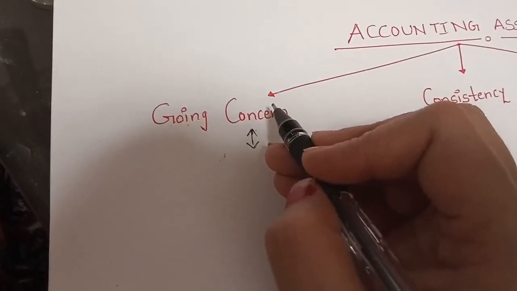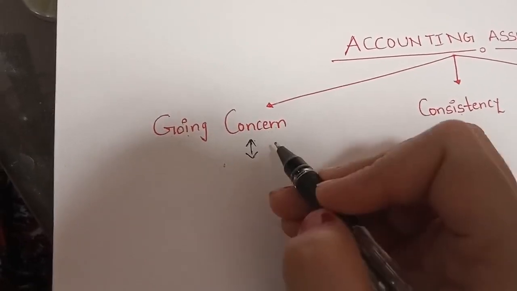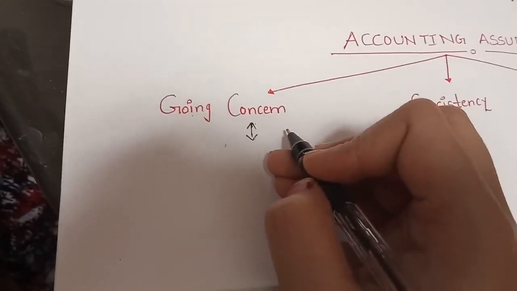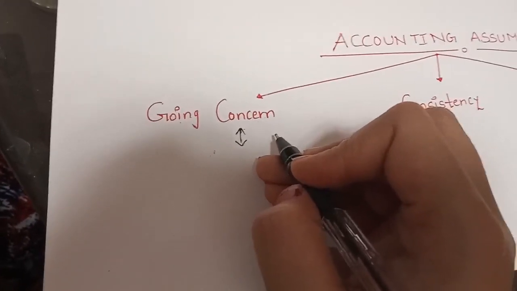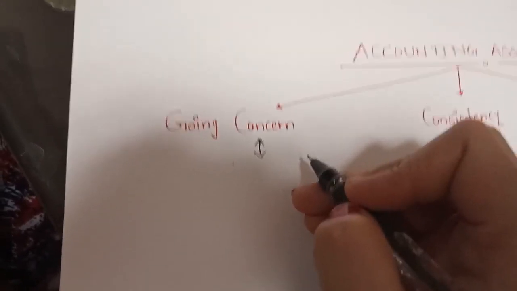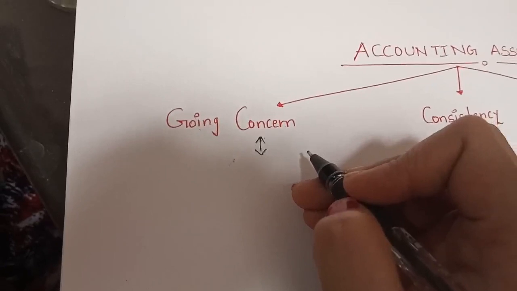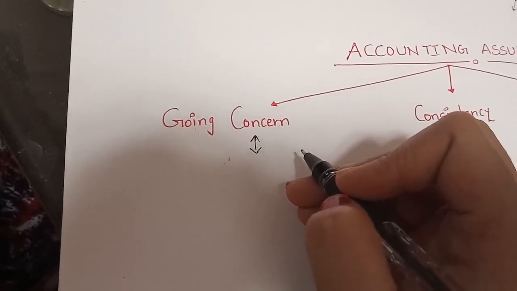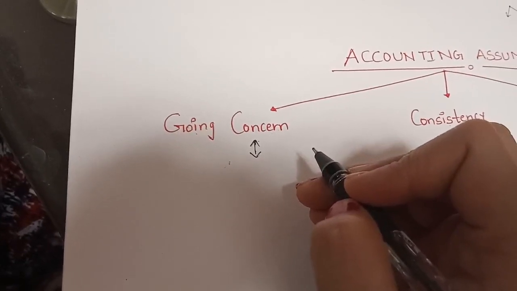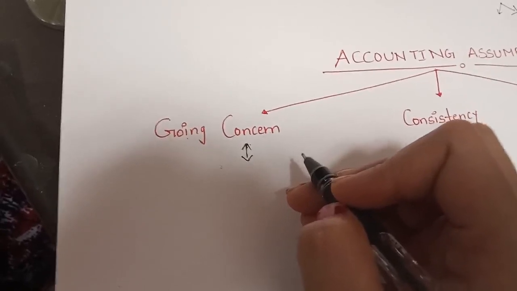According to this concept, we assume that the business we have started, the enterprise we have started, will have indefinite life or existence. Means it is assumed that the business has neither the intention to liquidate its operation, nor to scale down its operation.